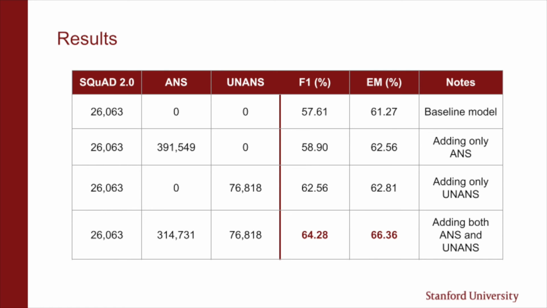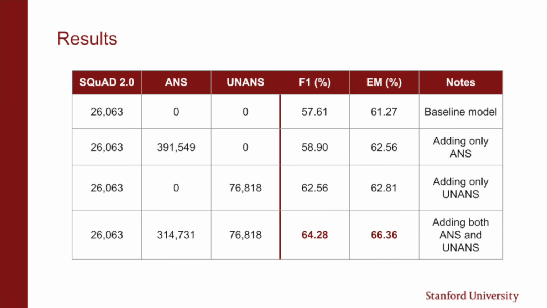For the second experiment, we added almost 400,000 synthetic answerable questions to the original 26,000 Squad questions in the input dataset. There are way more synthetic questions than the human-generated ones because synthetic data is very noisy, so we need a large amount of synthetic training examples to produce meaningful results. Adding answerable synthetic question-answer pairs led to roughly 1% improvement over the baseline across both scores.